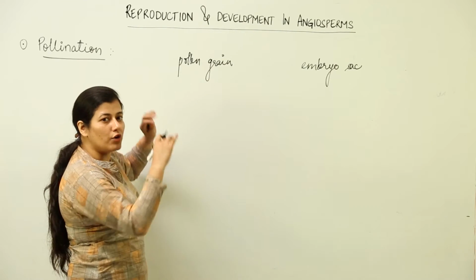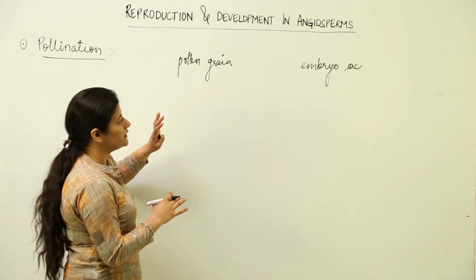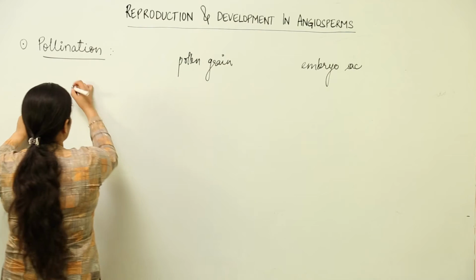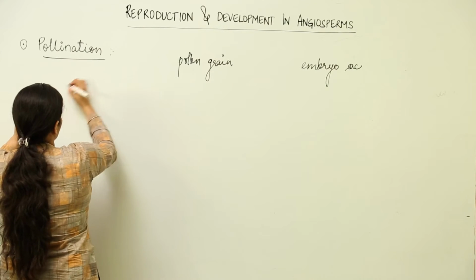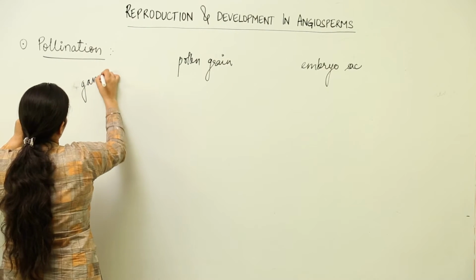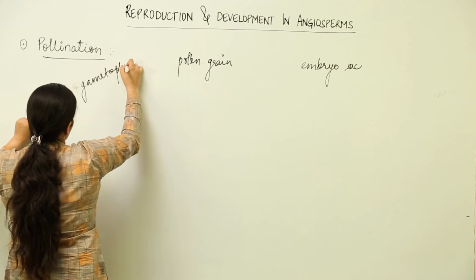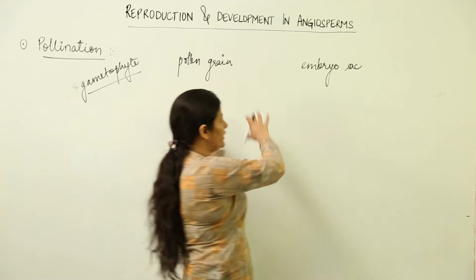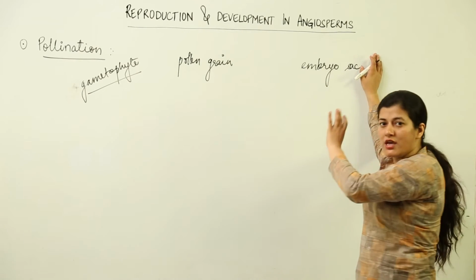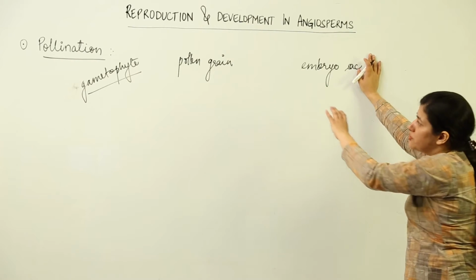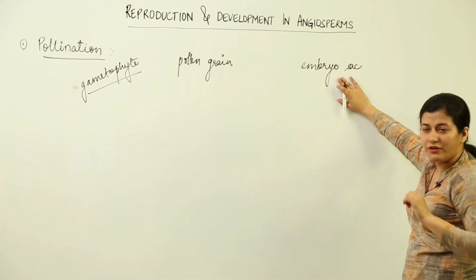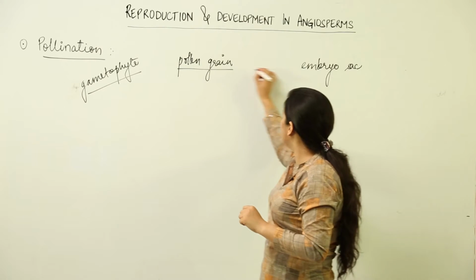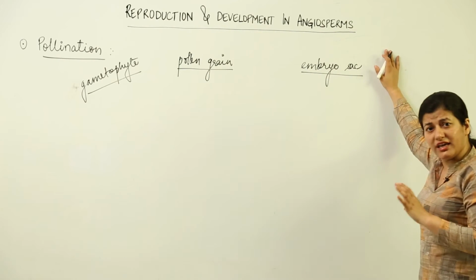But for now, simply for understanding the term, you know that these two terms that I have written are nothing but that region of the sporophyte or the plant body which has undergone meiosis, or as a result of meiosis inside the sporophyte, the region of the plant that is being formed. If it gives rise to male gametes, it would be the male gametophyte. If it gives rise to the female gamete, it would be the female gametophyte. So both these terms over here are the gametophytes.